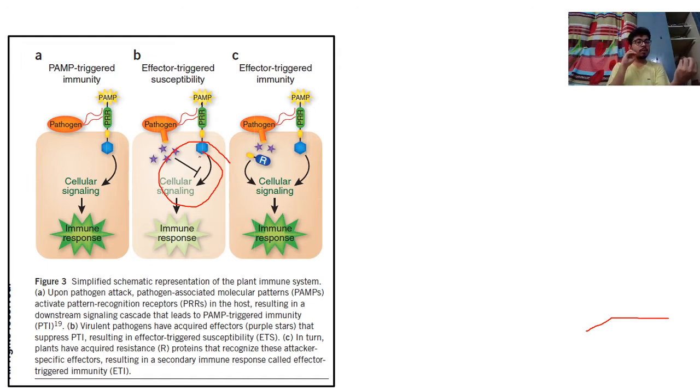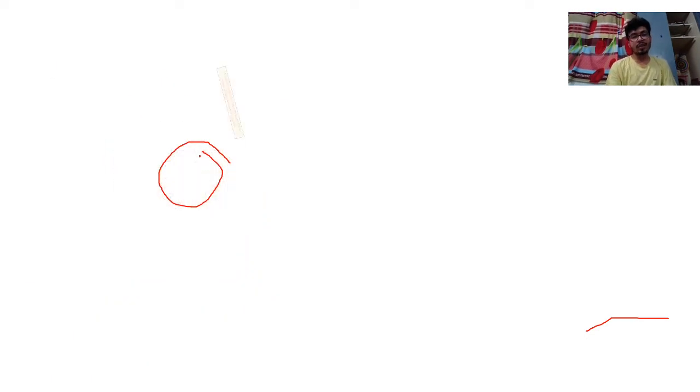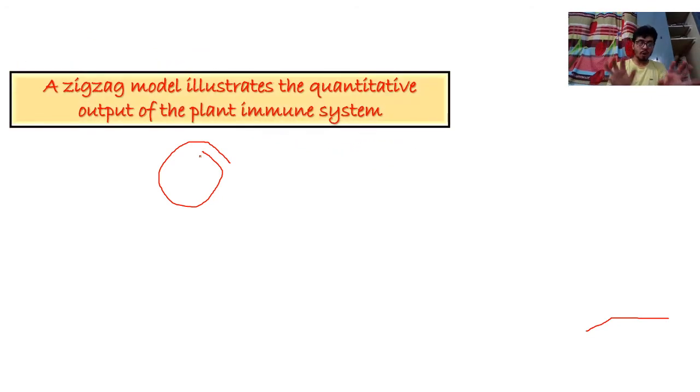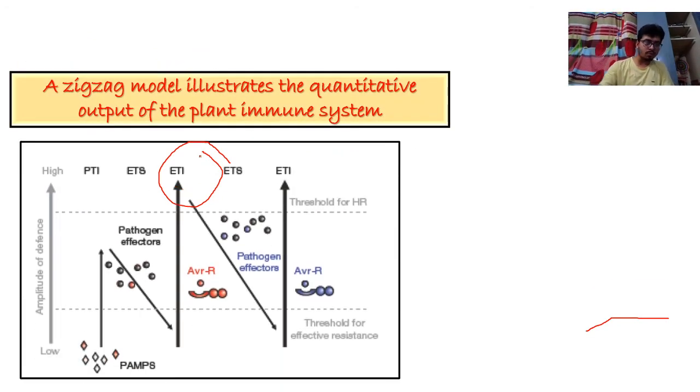पैथोजन से भी लड़ रहा है प्लांट, और भी कई तरह के बायोटिक स्ट्रेसेस से भी लड़ रहा है. तो this is really very tedious job to be maintained by the plant. So in the starting I told you that the plant has very strong immunity in comparison to the animal one. Okay, so dear friends, lot to know, lot to discuss about the zigzag model of the plant immune system.